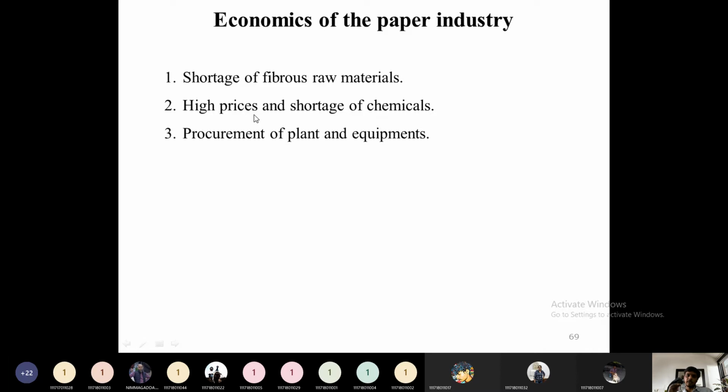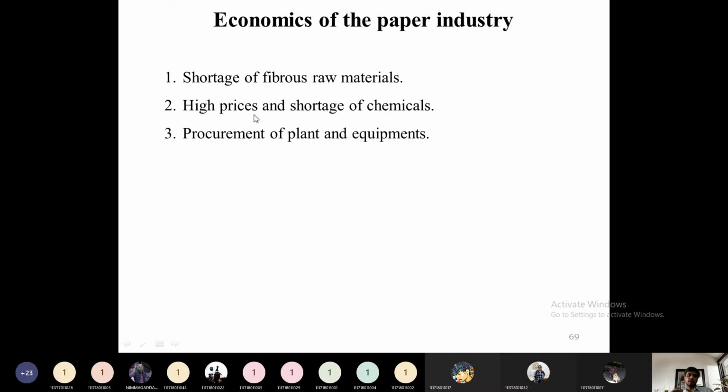Initially in India, the paper industry was started as a very small scale industry. So paper and pulp industry. For the pulp preparation, we used the soda ash process initially in India. Then after that, the sulfate process and sulfite process replaced the soda ash process. So the advancement which we made in the Indian society in pulp manufacturing is very much advanced.